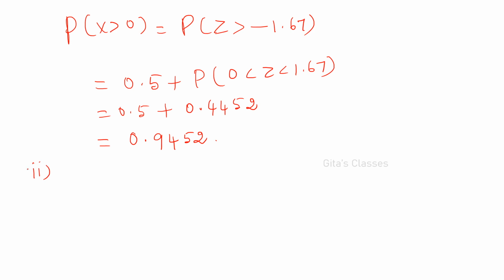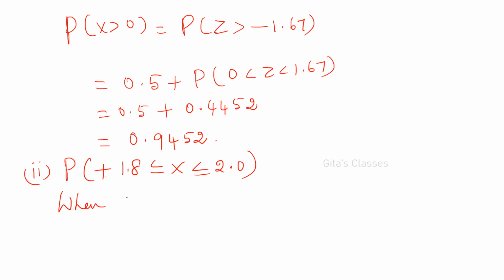And the second part, I think it is P of minus 1.8 less than or equal to X less than or equal to 2.0. I think for minus 1.8 you will not get the value, so there may be some printing mistake, so I am considering it as plus 1.8.